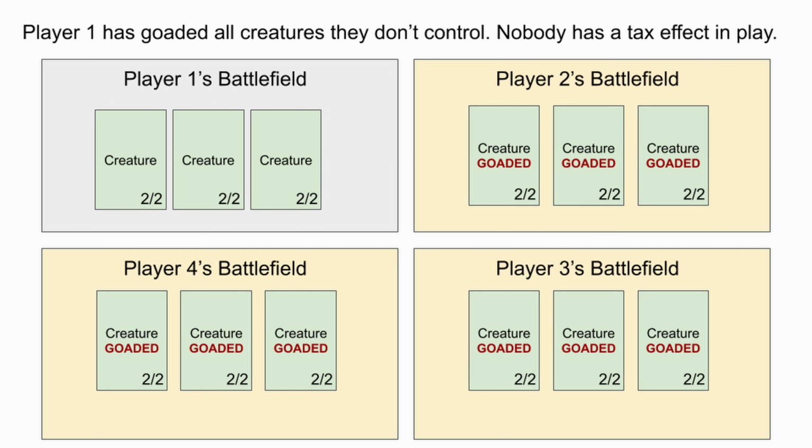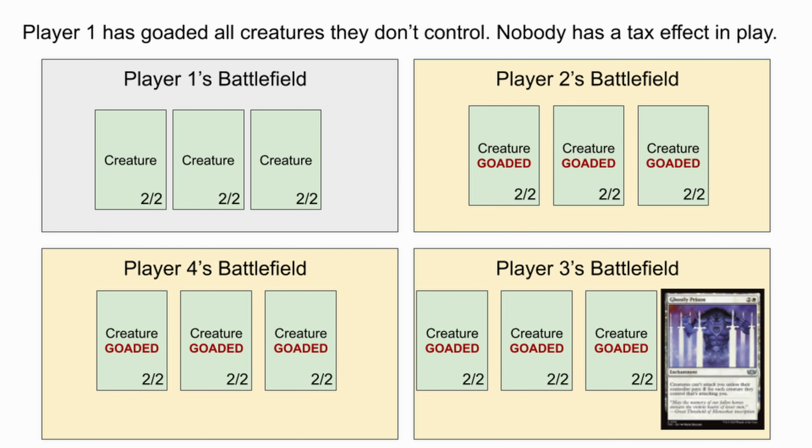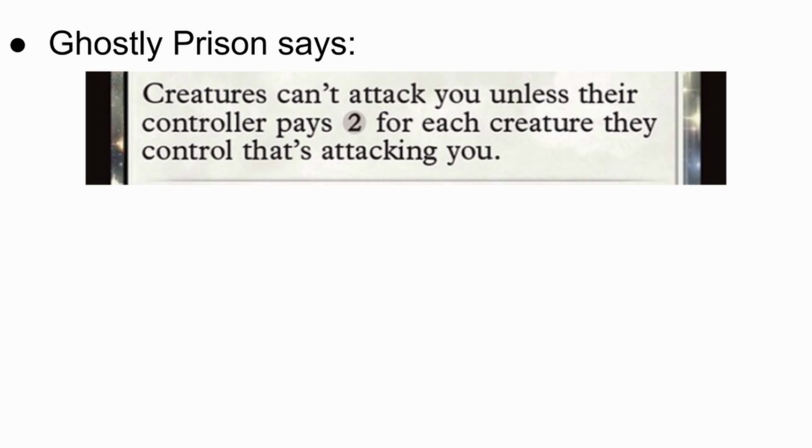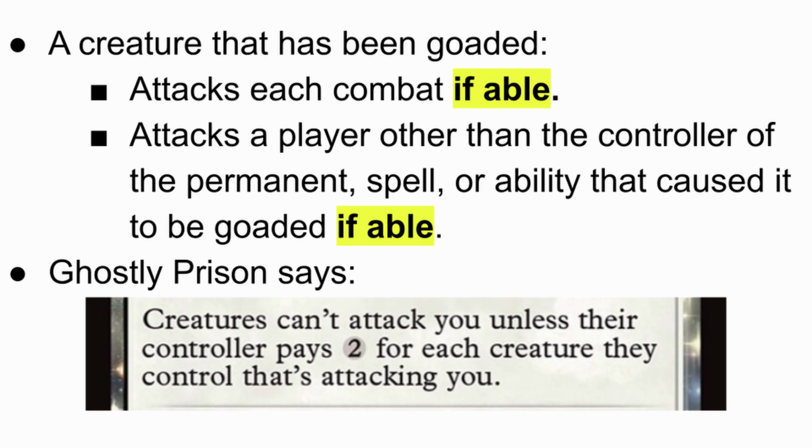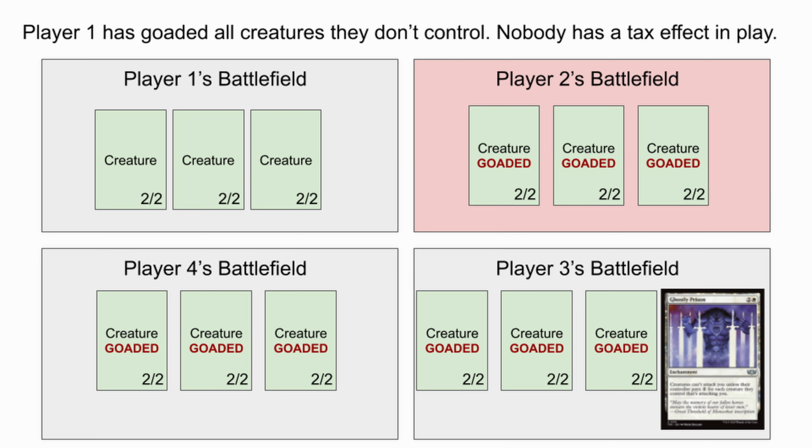Let's run that same scenario again where player 1 has goaded everyone else's creatures, but now player 3 has a Ghostly Prison in play. Remember that to goad a creature means until your next turn, that creature attacks each combat if able, and attacks a player other than you if able. So when player 2's combat comes around, let's suppose they've tapped all of their mana sources and don't have any way to tap their creatures to get around goad. They have two options for their attacks.